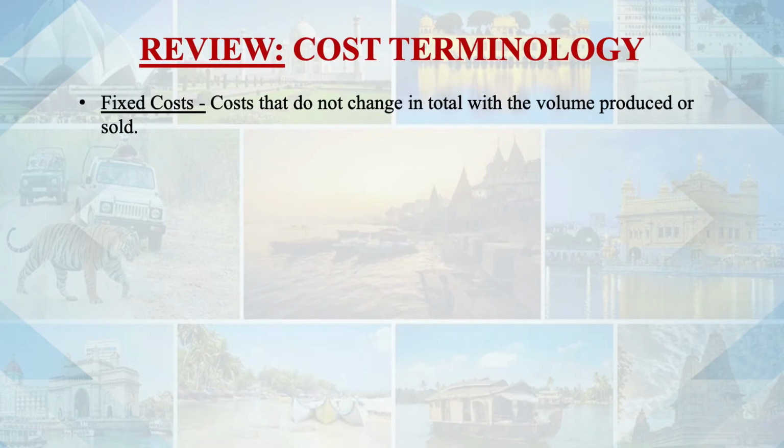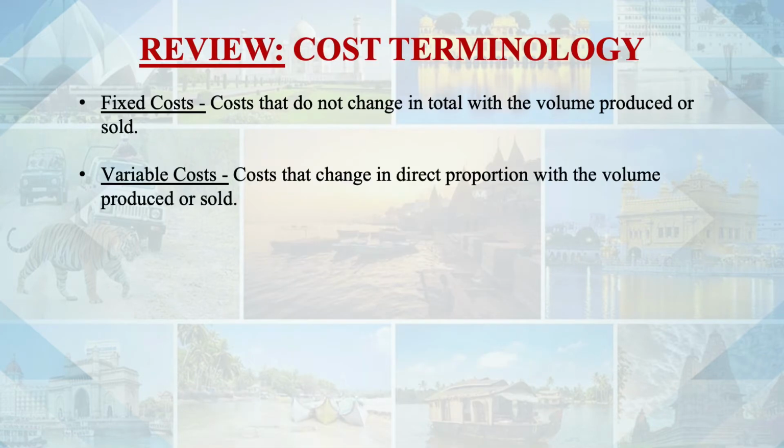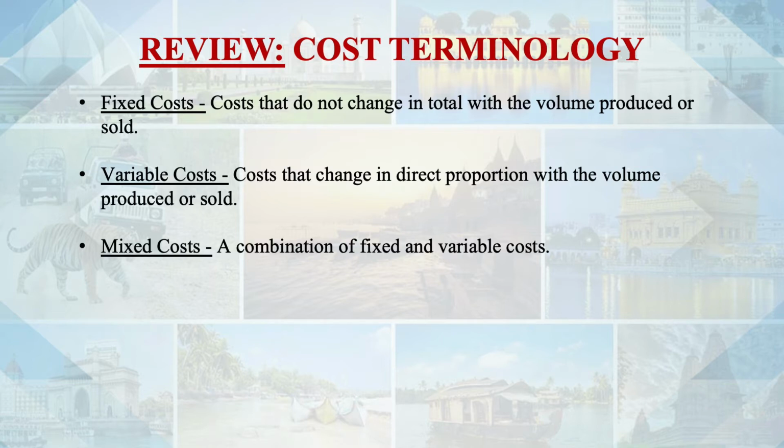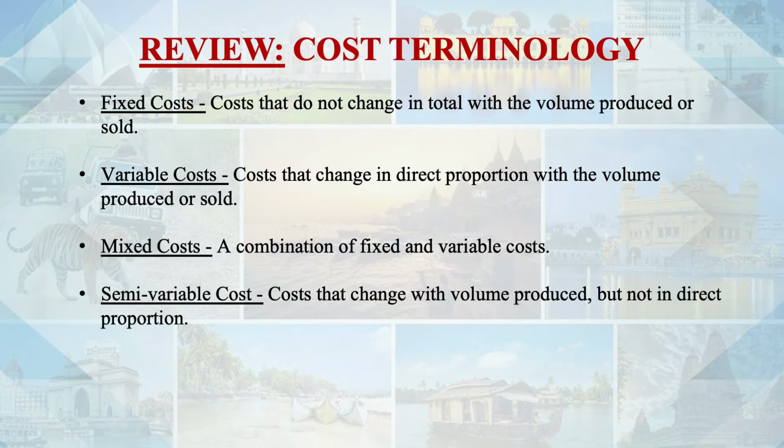We did cost volume profit analysis and we tried to define various types of cost: fixed cost, variable cost, mixed cost, semi-variable cost, and we discussed their characteristics and behavior, so that total cost can be identified. In this lecture, Part 2 of profitability analysis, we will mainly cover the break-even point, a very famous topic, used very effectively by most business firms and non-business firms to identify project cost, project revenues, and at what level production should be done.